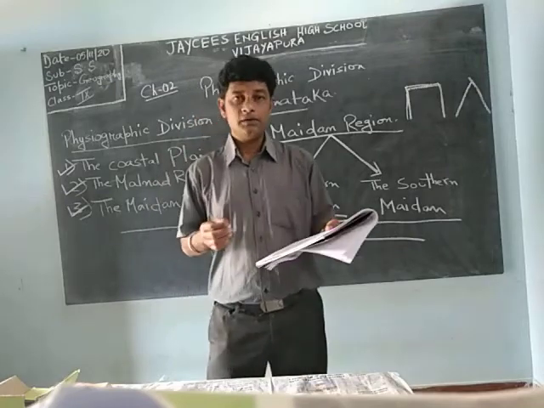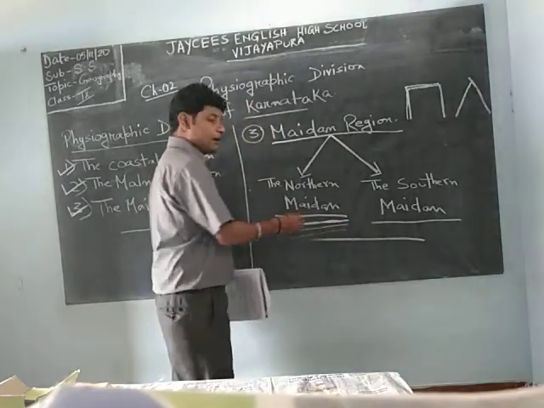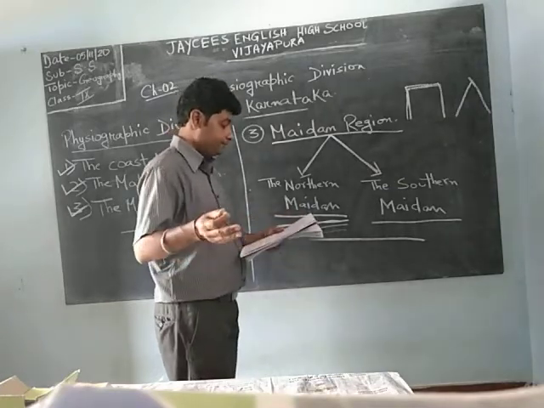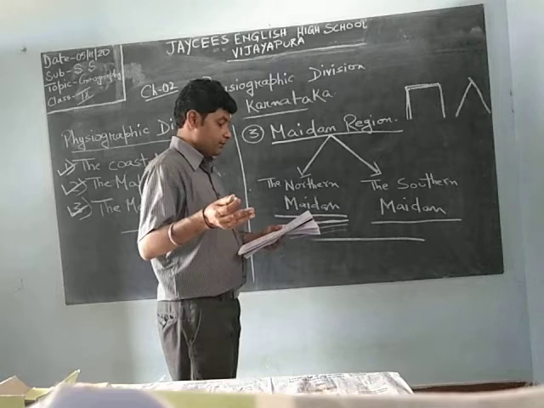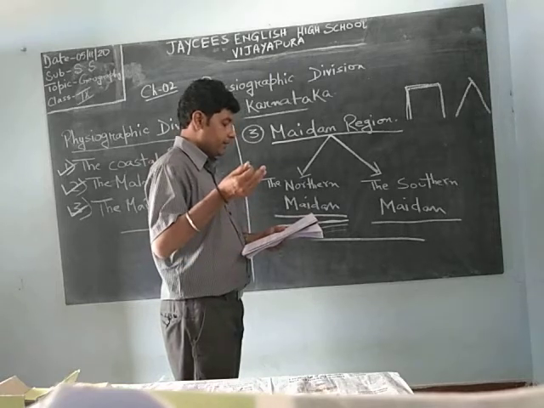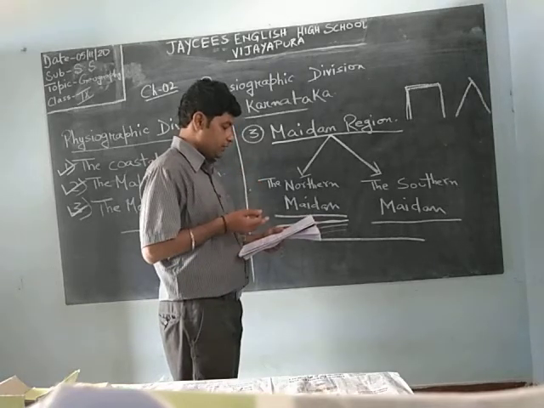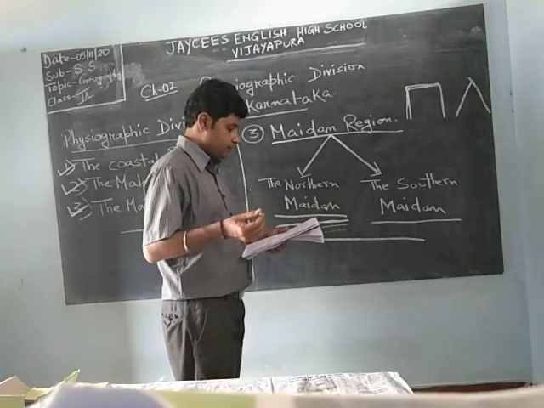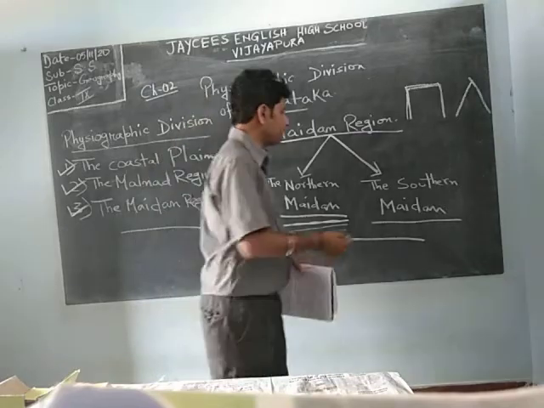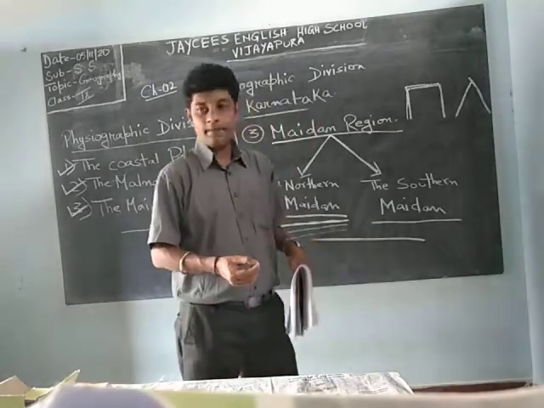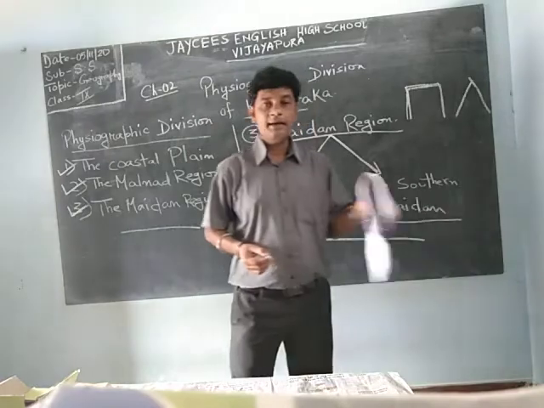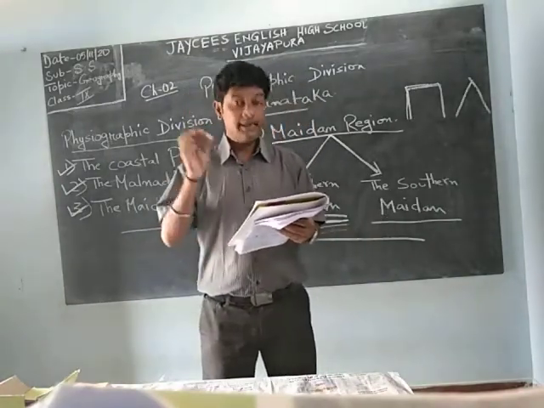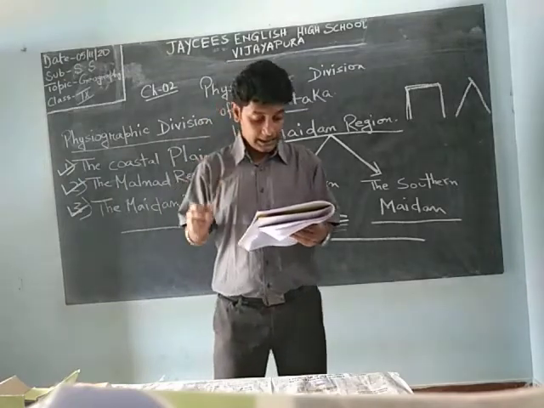We will also discuss the hillocks, rivers and waterfalls, and the districts, like that we will now be discussing the southern Maidan region. It comes under Karnataka, the southern part of Karnataka.